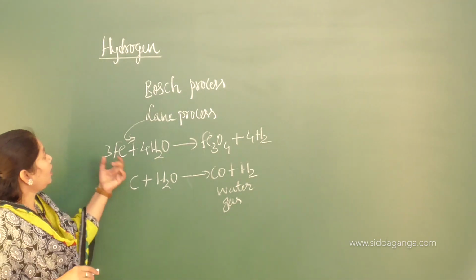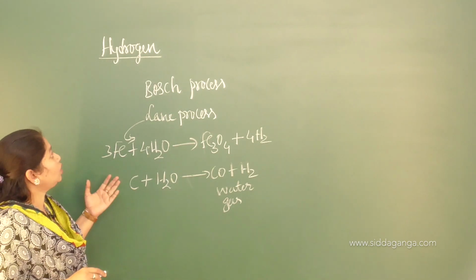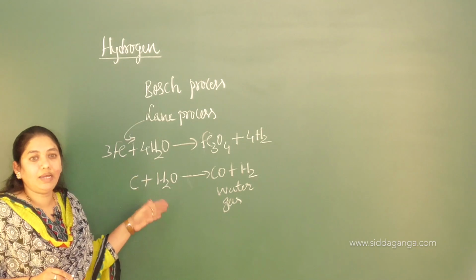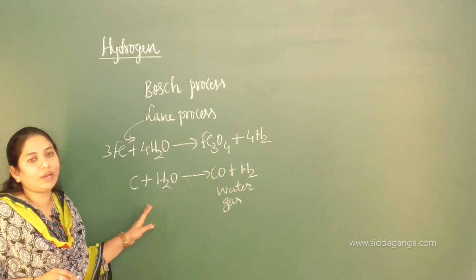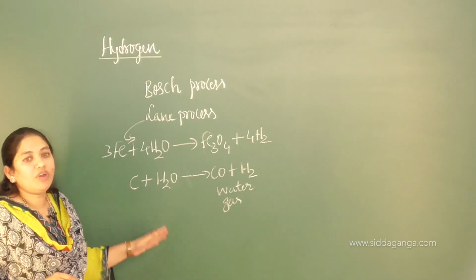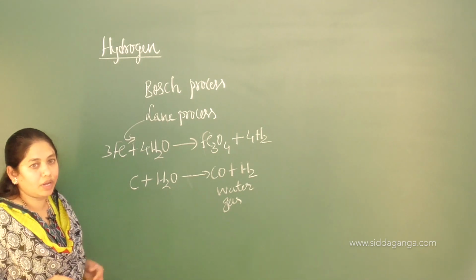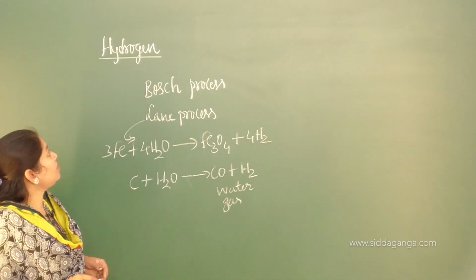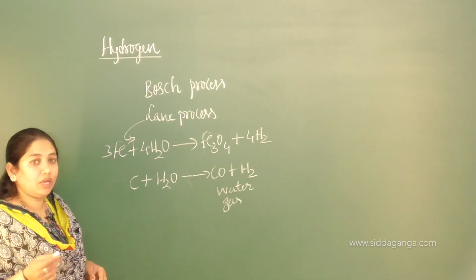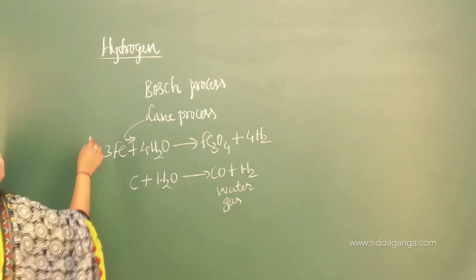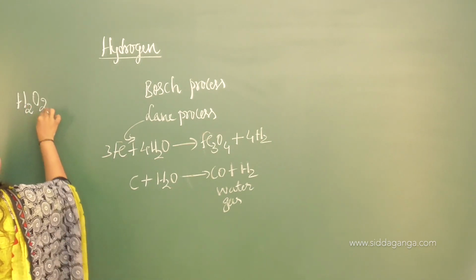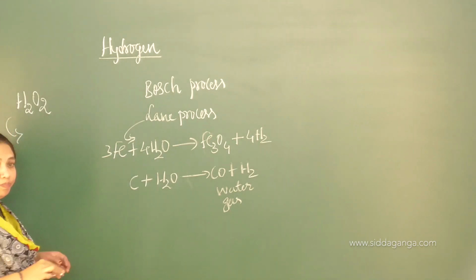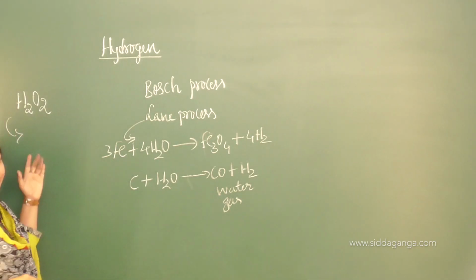Again, regarding chemical properties, dihydrogen is a highly reactive element. It will react with almost all the elements except the noble gases, and it will form various types of compounds, which you have to recall. Then in this hydrogen chapter we discuss the compound of dihydrogen, hydrogen peroxide, one more important compound, its properties and its preparations.